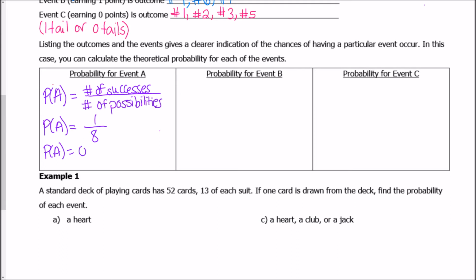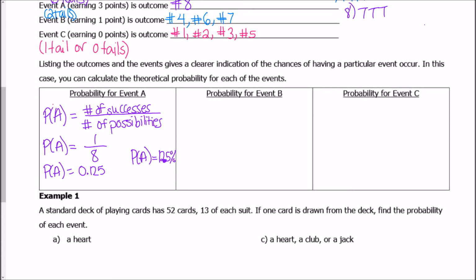So the probability of A is also written as 0.125. And as a percentage, we just move the decimal place over twice, so that's 12.5%. Okay? All right, so now the probability of event B,